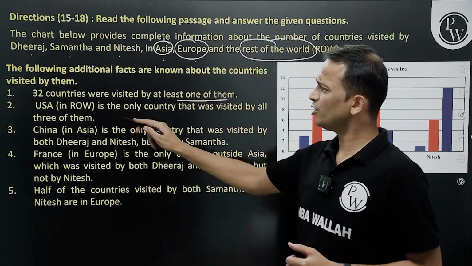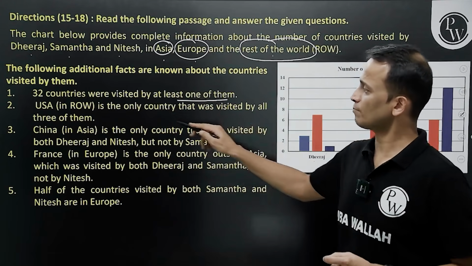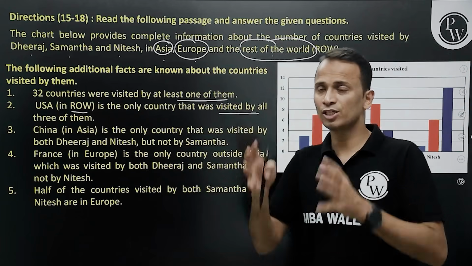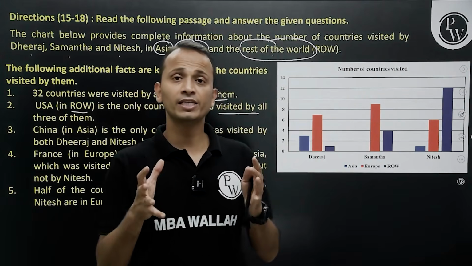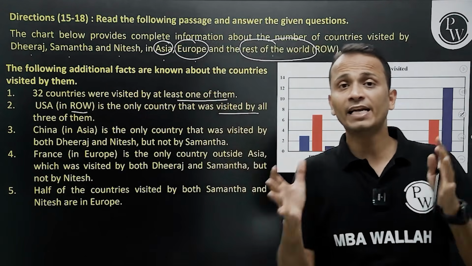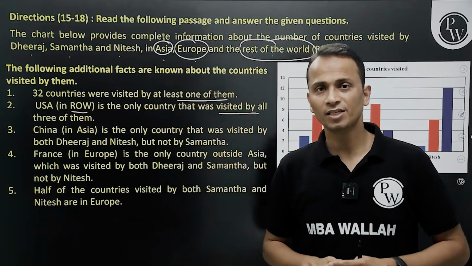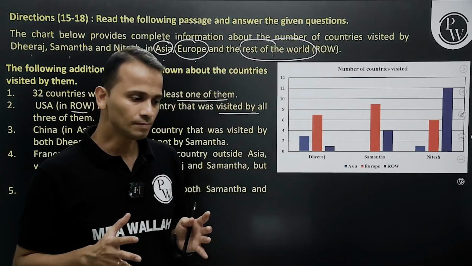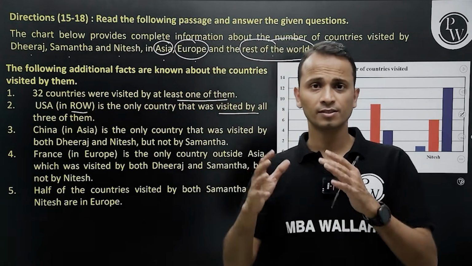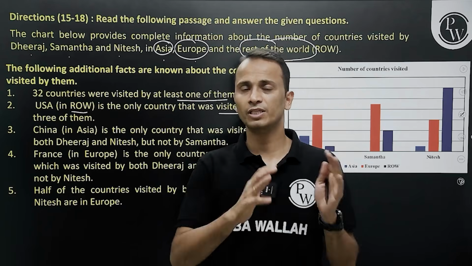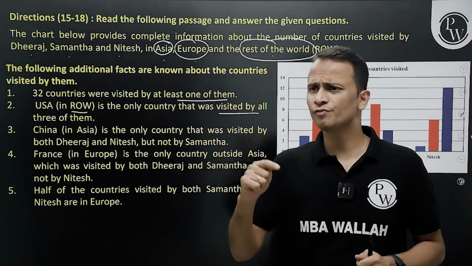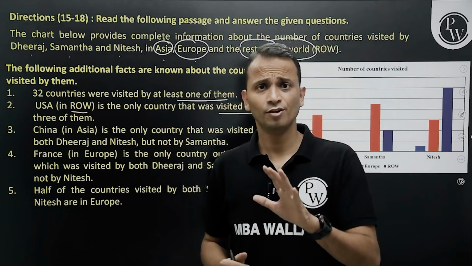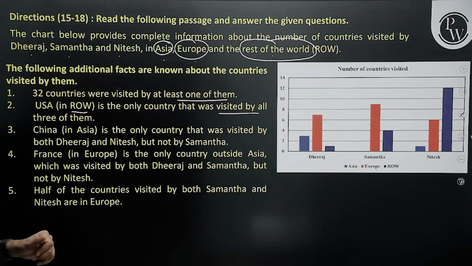Then second point says that USA is the only country in rest of world that was visited by all 3 of them. So in rest of world, USA is the only country. So yes, they are drawing rest of world, the Venn diagram of rest of world separately, right? So this is the structure of the question which tells us to draw a separate Venn diagram for Asia, then Europe, and then rest of world. These 3 Venn diagrams will be there, and each of these 3 Venn diagrams will be a 3-set Venn diagram, right?